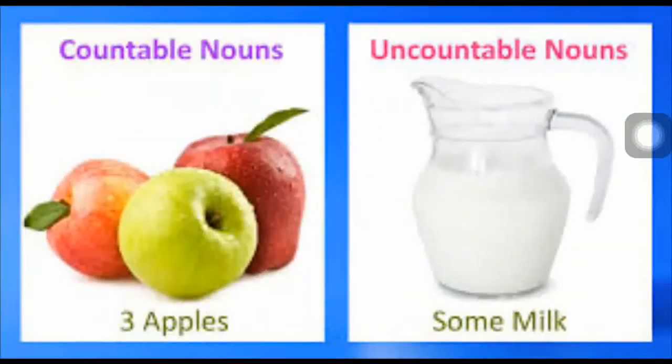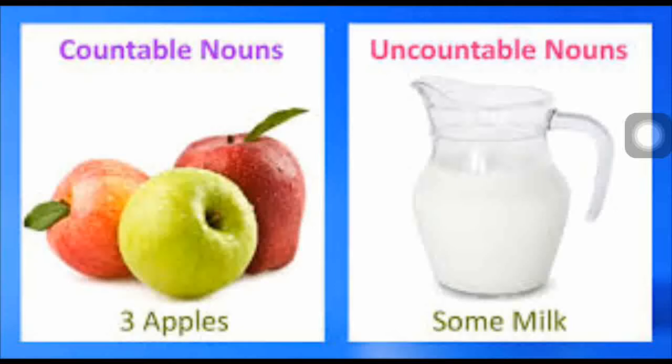Now here your plate of upma is there, breakfast, where you can't count exactly, right? Whereas idli you can count. How many idlis did you eat? 2 idlis. Whereas with upma you can't say 2 upmas, right? You will say only a plate of upma. So that is the difference, okay? Now dosa you can count, 1 dosa. Whereas if you eat khichdi or some rice, you will say I ate some rice, right? So that is uncountable, where you are not mentioning the number, 1 dosa, 2 dosas. In that way you are saying here. So this is countable. Whereas in uncountable, you are not using those numbers.